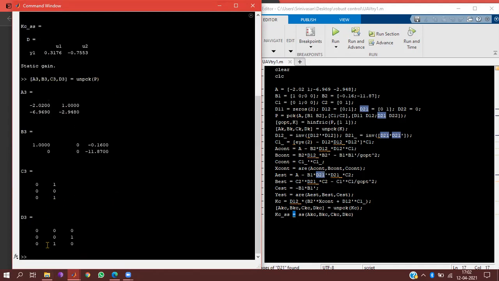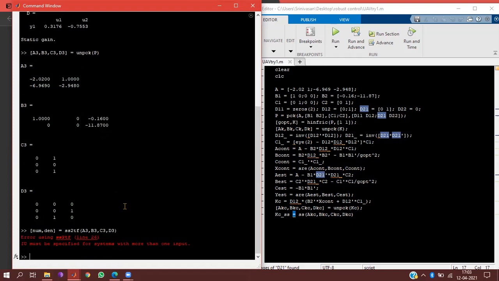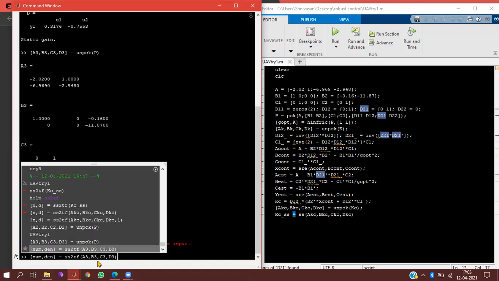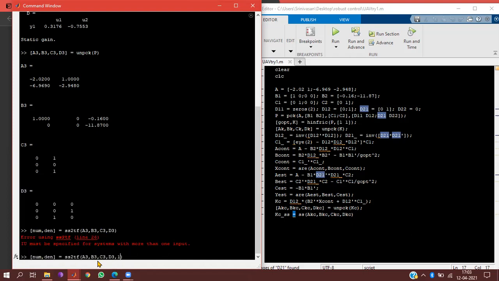A3, B3. So now can you convert this into a transfer function? You write square bracket num comma den equal to square bracket closed. I was looking whether I have some other variable with the same name. ss2tf, round bracket opened, A3, B3, C3, D3. Enter. iu must be specified. Yes, you put 1.